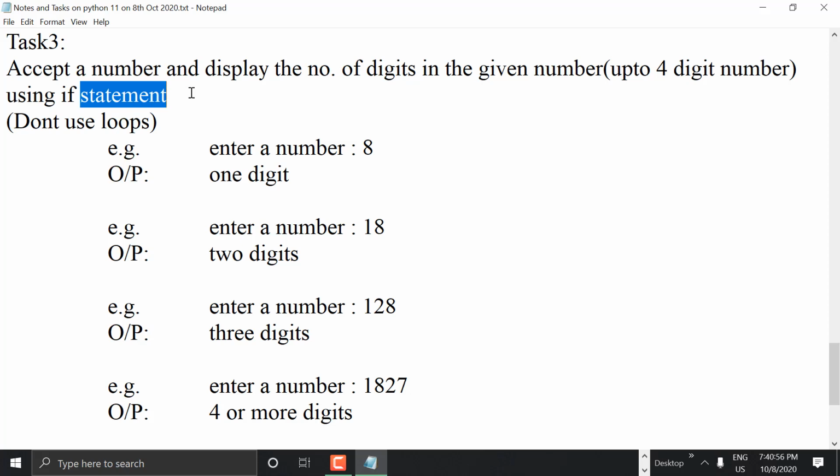Can you tell me how to do? We don't have the length method. Don't think like a BTech student. Think like a school student, so that you'll get the answer. How to know a number is having one digit? Suppose I said 8. How do you say that it is a single digit?